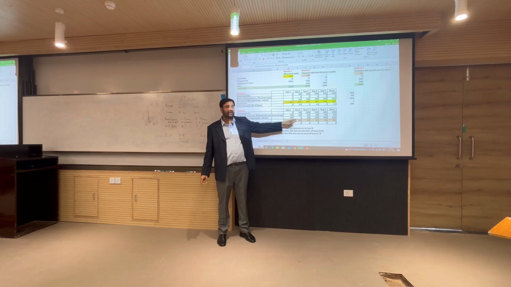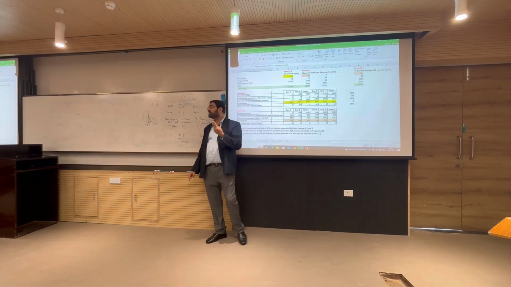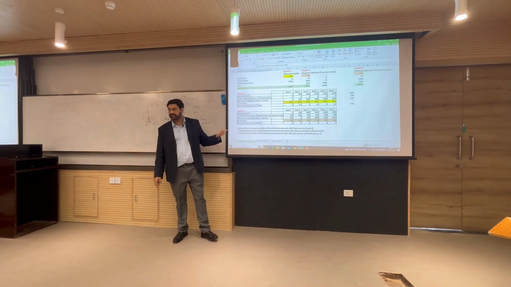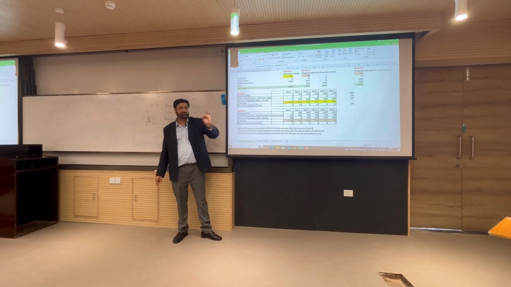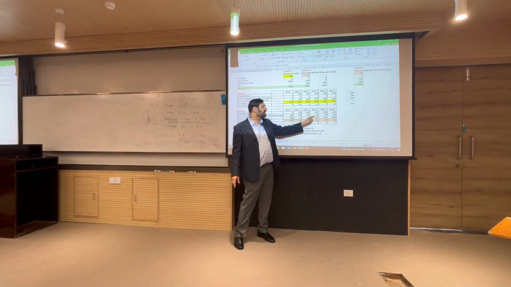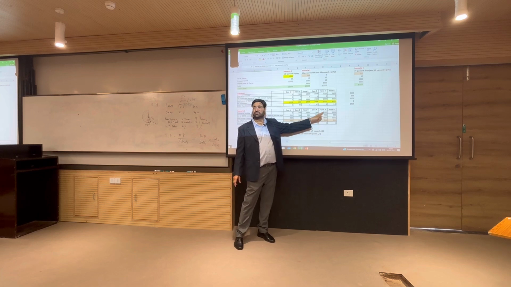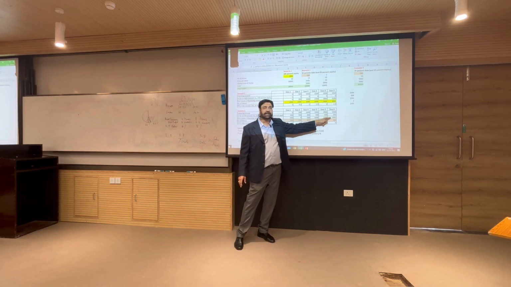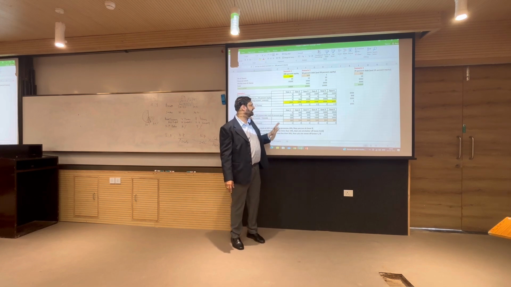Are you seeing that? Case 3, EBIT is 2 times the fixed charge interest. Look at it as EBIT upon interest only. Fixed charge is nothing but interest, and then you will understand it. Case 4, EBIT is how many times the fixed charge? 3 times. Case 5, EBIT is 4 times the fixed charge. Case 6, EBIT is 5 times the fixed charge. Let us say this is the real business scenario. EBIT is same as fixed charge, you are not earning anything.